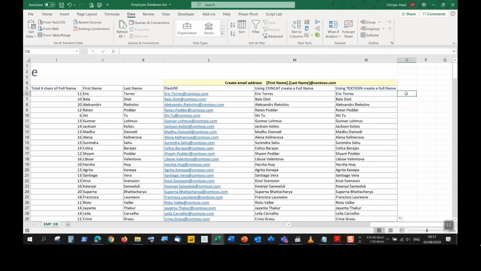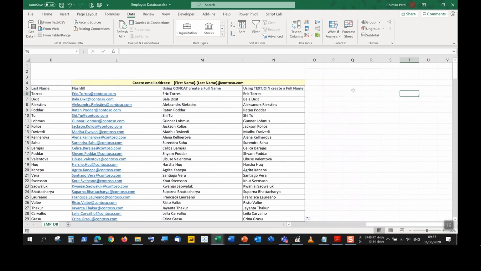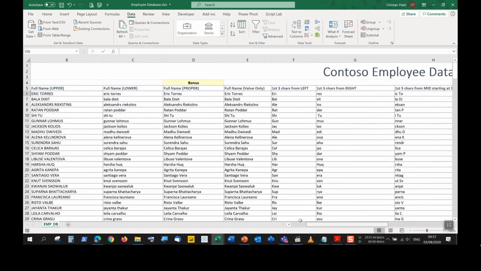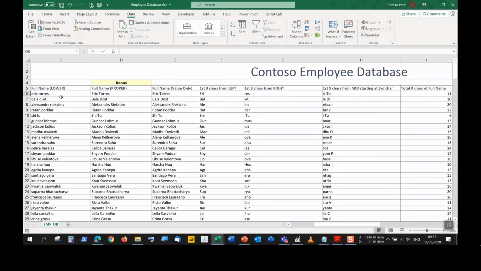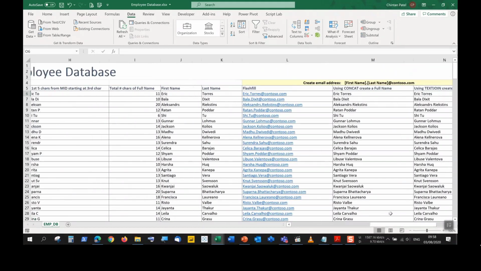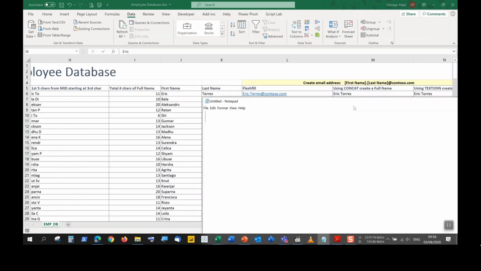Why text join is something you may want to use rather than concat. So this is some extra that I'd like to show you. Concat had a limitation. Let's say you wanted to put all the first names, so we're going to use this first name column over here. What if I wanted to put these first names one after the other using a comma? So something like this. What if you wanted to create Eric, Ala, Alexandros, etc. So you wanted to separate each of the words using a comma and a space.